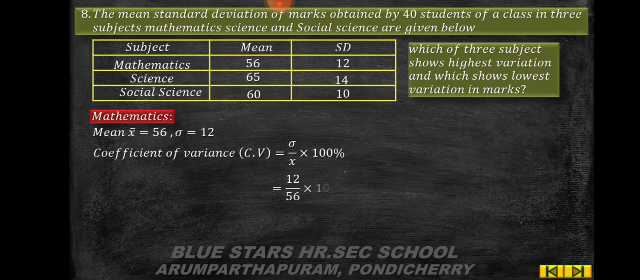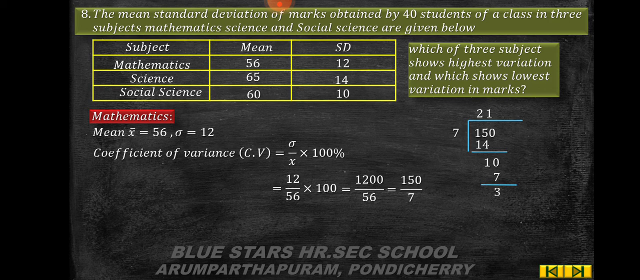So coefficient of variation CV is equal to sigma by x bar into 100, which is equal to 12 by 56 into 100, 1200 by 56, which is equal to 150 by 7. So 150 divided by 7, 2 times 14, the remainder is 1. So step down 0. 1 times 7, the remainder is 3. Put decimal, add 1 0. So 4 times 28. The remainder is 2.